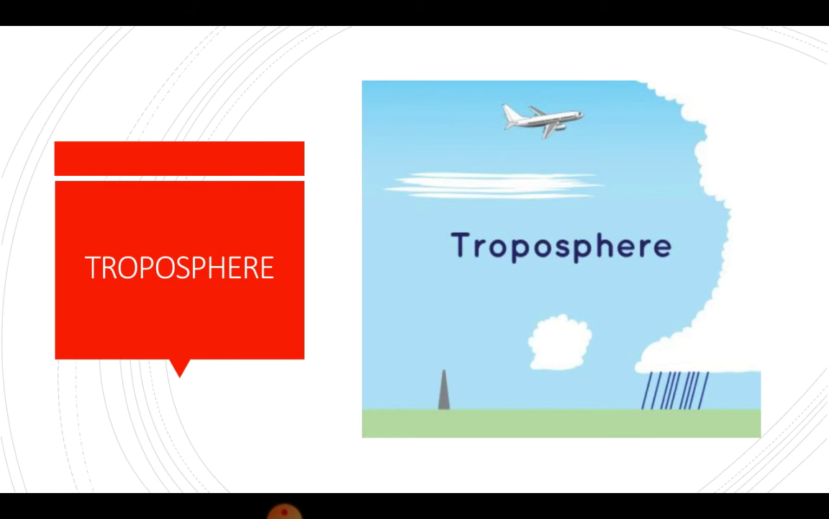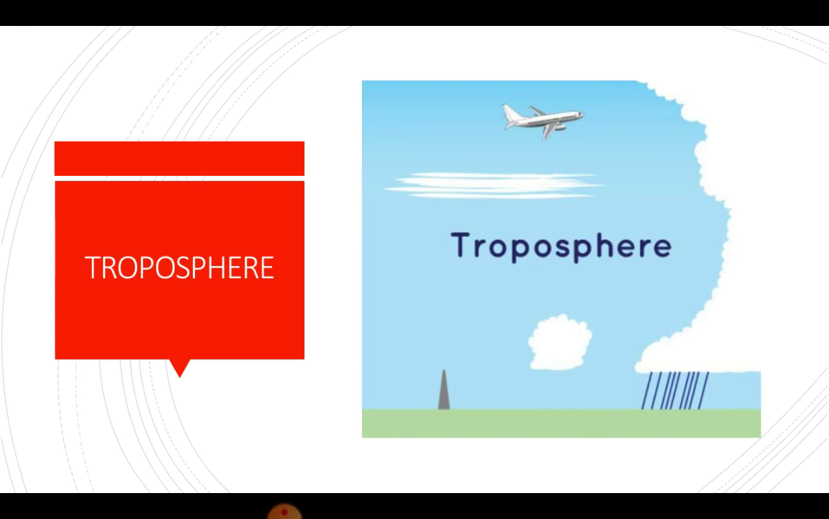Troposphere is the lowest and densest layer of the atmosphere. It is closest to the Earth's surface. The word troposphere is derived from the Greek word tropos, meaning mixing. The troposphere is known as the weather-making zone. All weather changes occur in this layer.